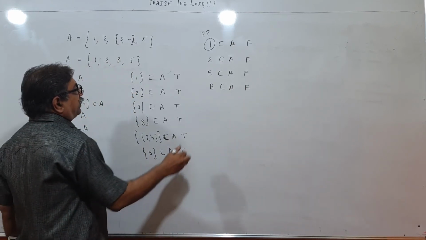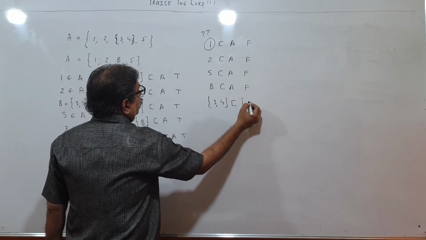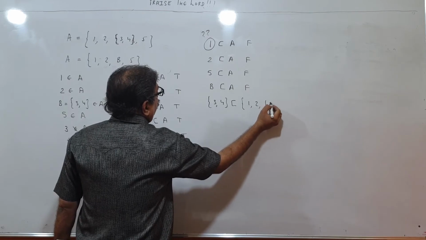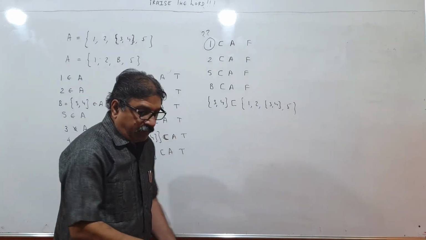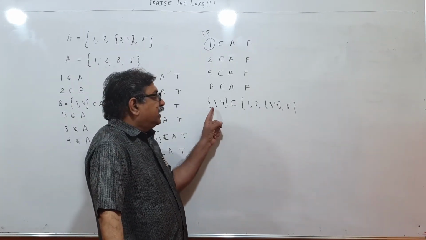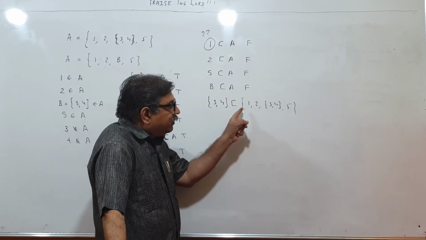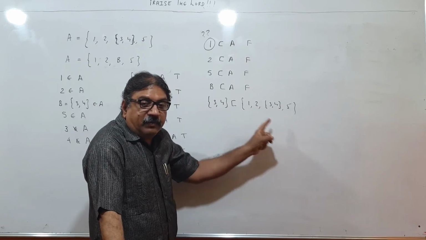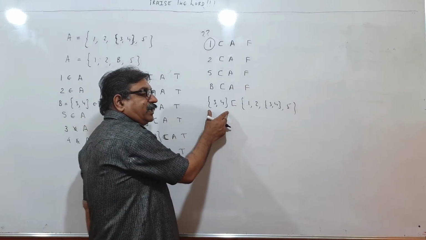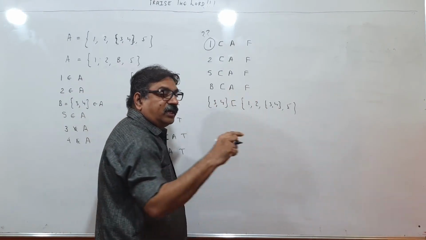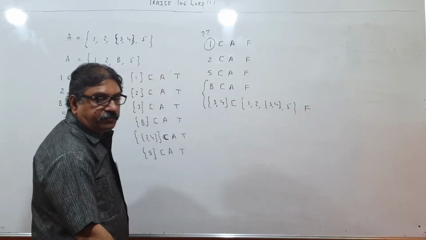Now you may say B is a set, so we are writing like this again. {3, 4} subset of A. A means what? {1, 2, B, 5}. Let us check whether it is false or not. Children, what are the elements in this set? 3 and 4. What are the elements in this set? Can I see elements 3 or 4 over here? Are elements 3 and 4 over here? 3 does not belong to A, 4 does not belong to A. So this set contains elements 3 and 4, but this set does not contain elements 3 and 4. Therefore it is false. Please understand these two together nicely.